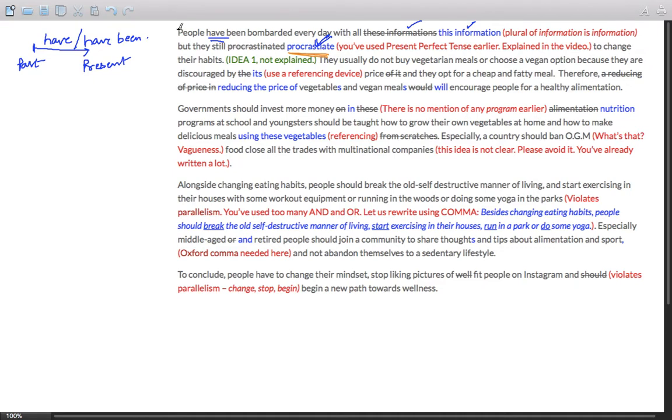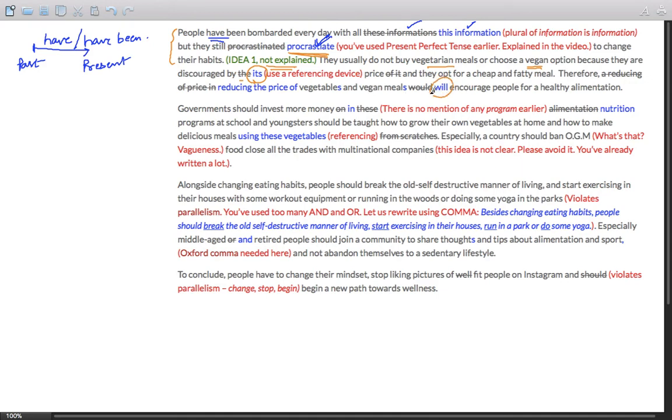Idea one is clear, but it is not explained. They usually do not buy vegetarian meals or choose a vegan option because they are discouraged by the... instead of the, it should be its, because it's either vegetarian meals or a vegan option. Okay, I guess this one is pretty clear.